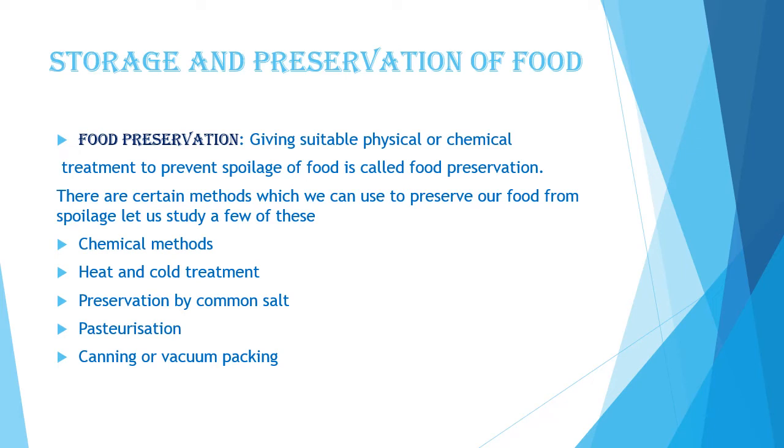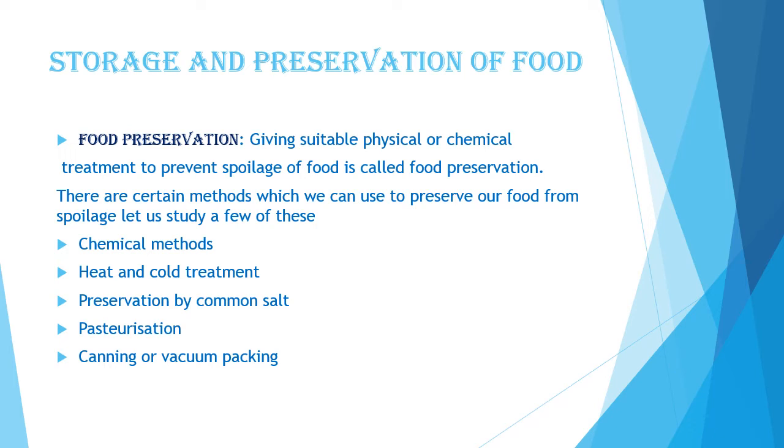Have you ever thought how we can prevent our food from the attack of these microorganisms? Why does your mother boil milk before drinking? Why do we keep our food items in the refrigerator? All these are different methods by which we protect and preserve our food items. Giving suitable physical or chemical treatment to prevent spoilage of food is called food preservation. Now there are certain methods which we can use to preserve our food from spoilage. Let us study a few of these. Chemical method.